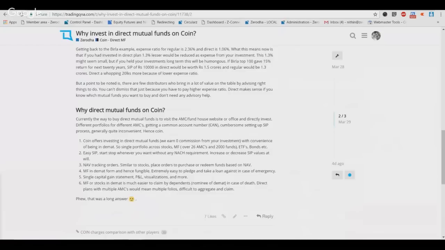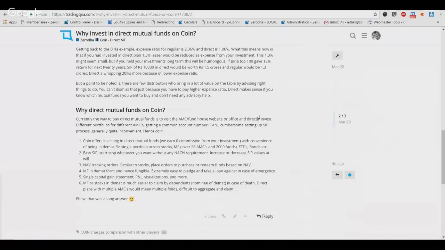So let me get back here. Why direct mutual funds on Coin? Firstly, because it's in a demat and it's convenient. Secondly, because we give really cool features such as NAV tracking orders and the easy SIP piece, which is extremely convenient.